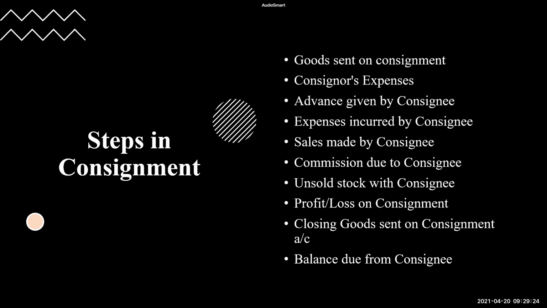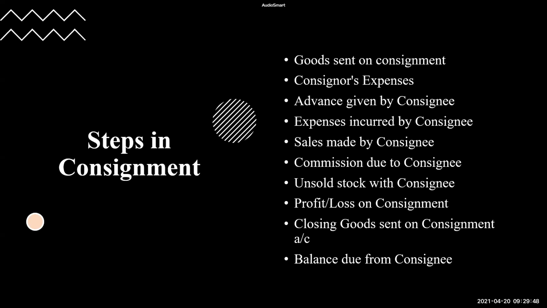So that is our step number 8, calculation of profit or loss on consignment. Then step number 9 is we need to close the goods sent on consignment account. And the last step is to find out the balance due from consignee.